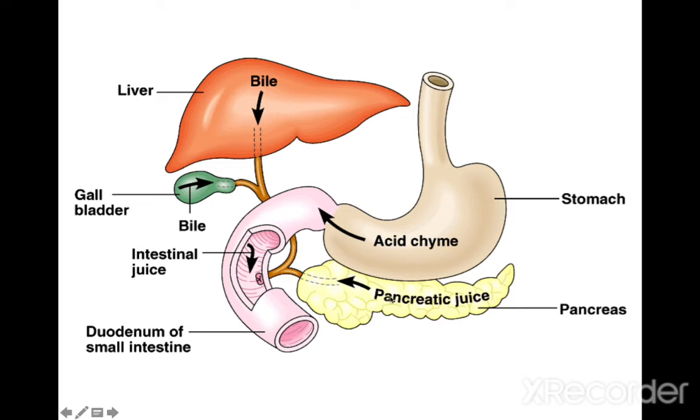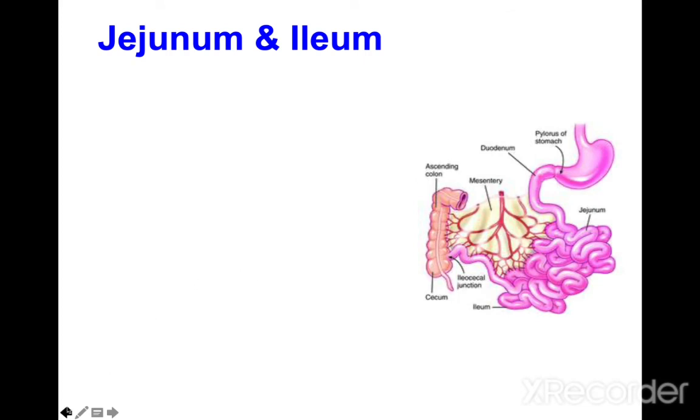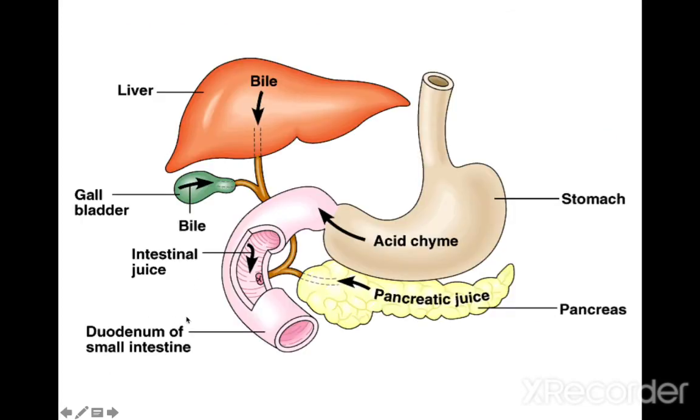Pancreatic juice and secretions from glands in the duodenum neutralize the acidic chyme. This should happen because acidic chyme would be harmful and damage the inner mucosal layer of the GI tract. We have to neutralize it.